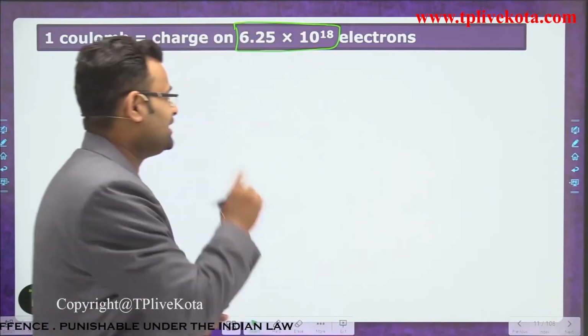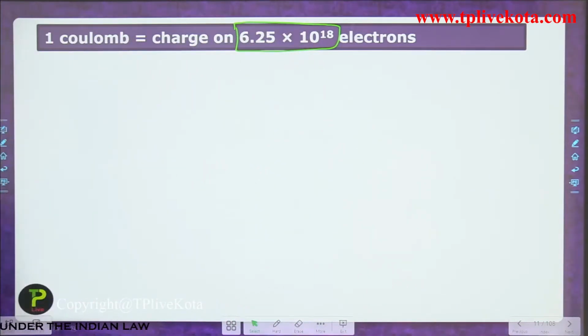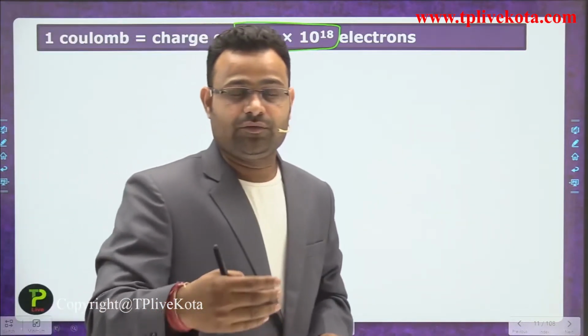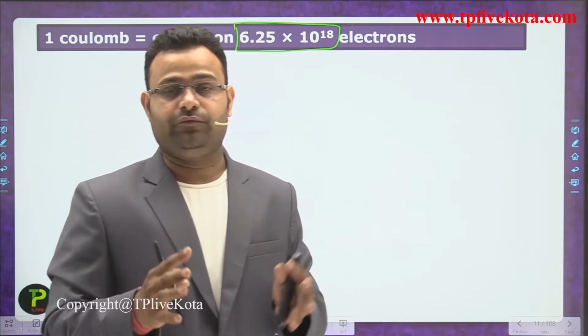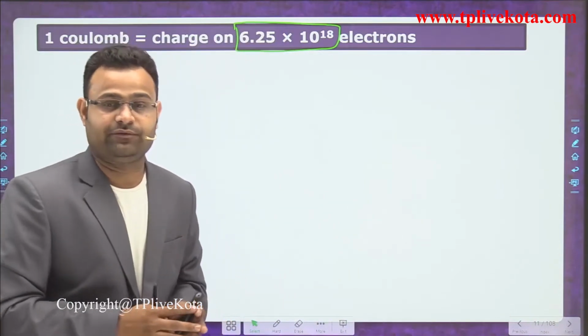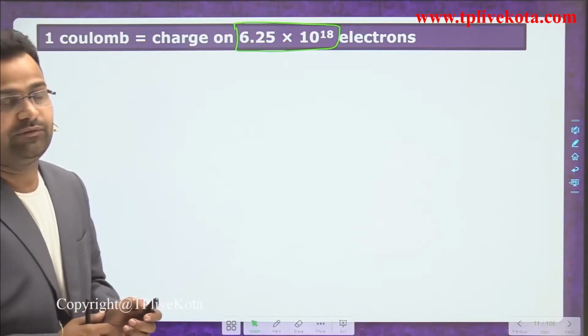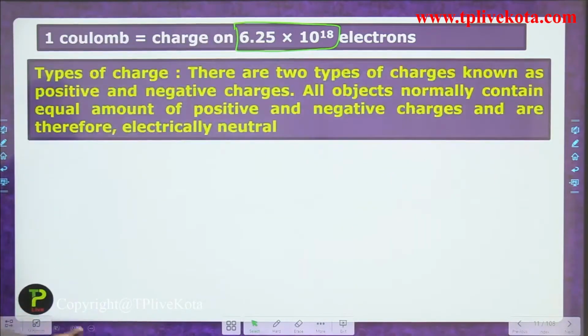So 1 coulomb of charge is equivalent to 6.25 × 10^18 electrons. When we collect that many electrons, that is when we can form 1 coulomb of charge.